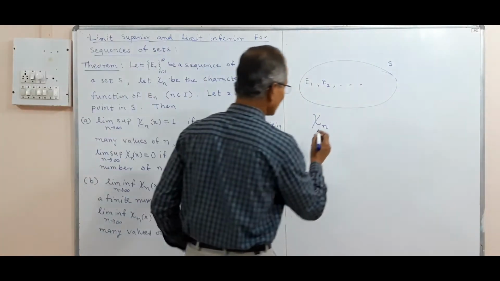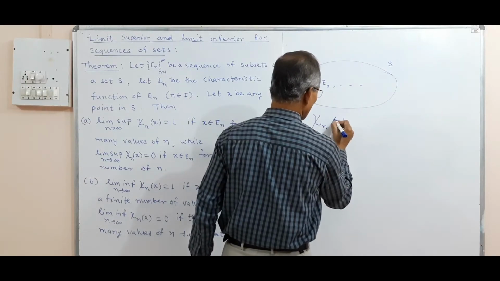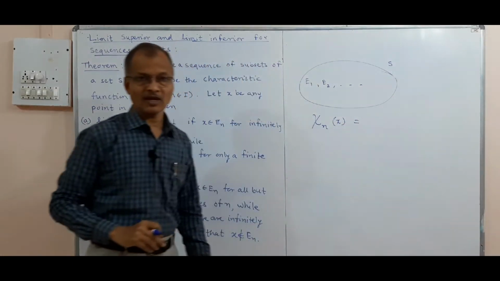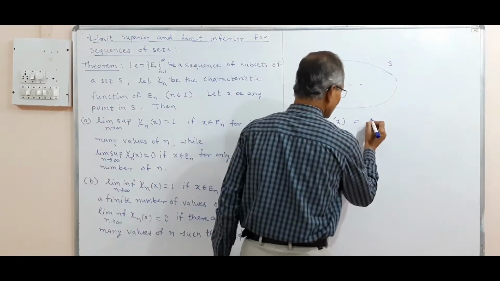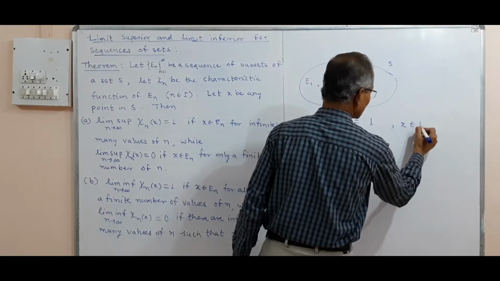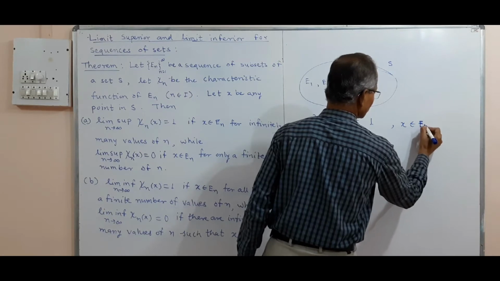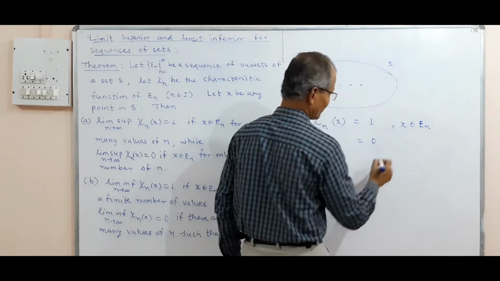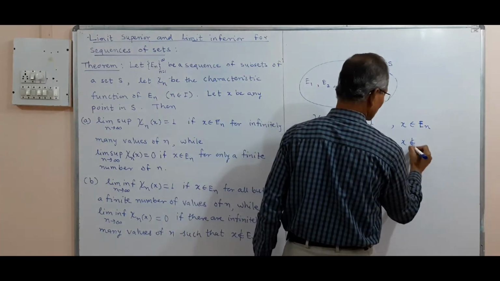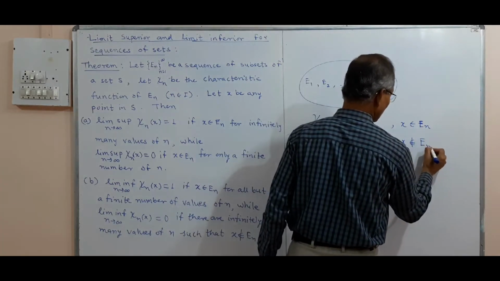The value of chi-n of x has only two values, either 1 or 0. It is 1 if x belongs to the set En, and it is 0 if x does not belong to the set En.